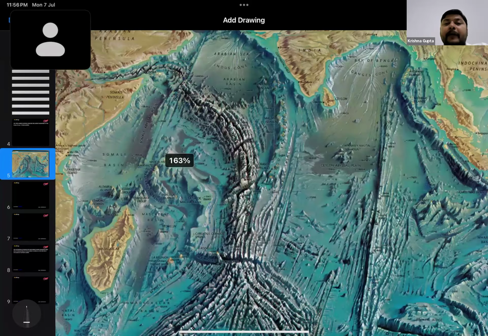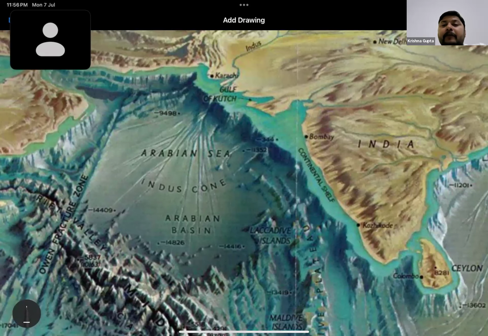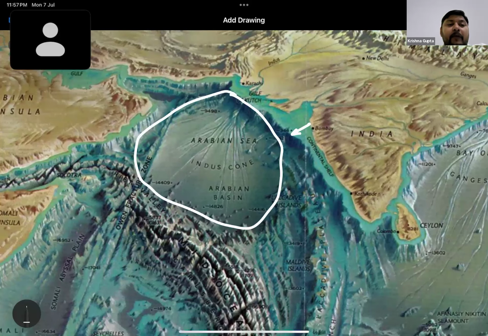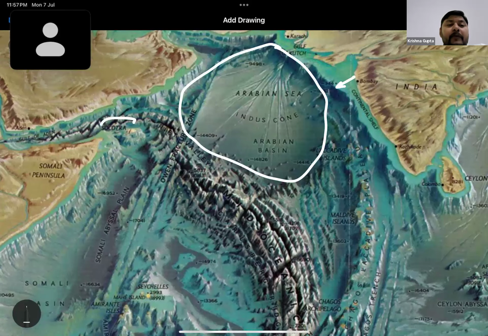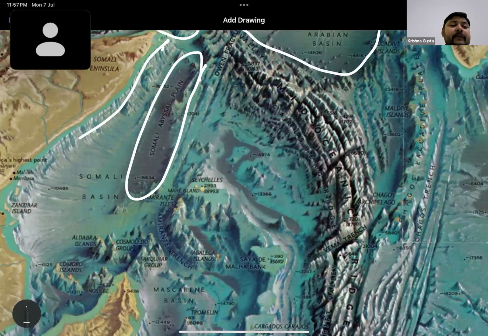what the various topographical features of the Indian Ocean are. First, towards the western part of the Indian Ocean, we have the presence of the Arabian Basin. We have the Arabian Sea and Arabian Basin. Here we can also see the Socotra Island. Here we have the Somali Abyssal Plain. Along with this, we also have the Somali Basin.